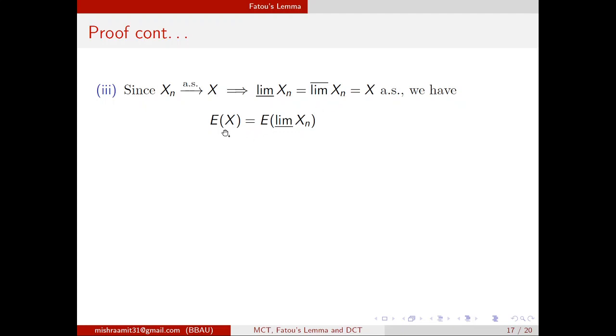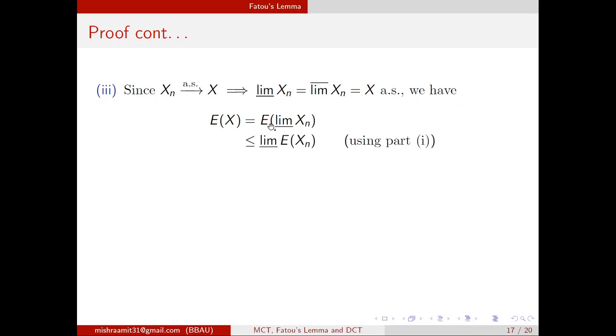So we start with expected x. Since you know that if two random variables are equal almost surely, then their expectations will also be the same, and since x is equal to the limit inferior of xn almost surely, expected x will be the expected value of the limit inferior of xn.